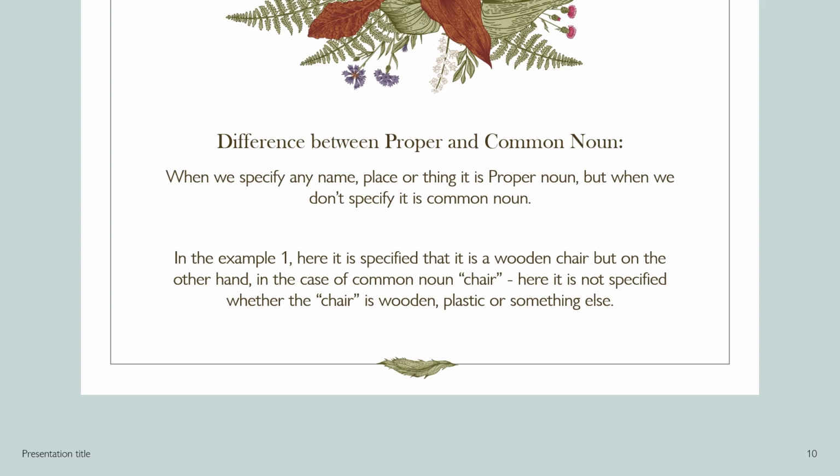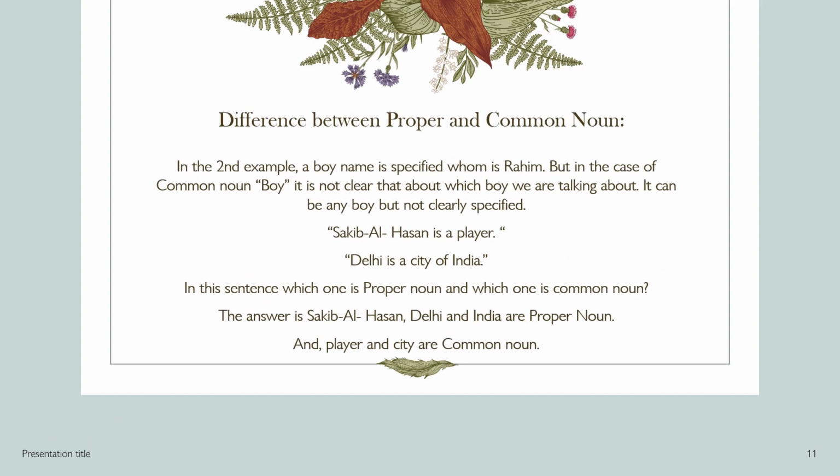plastic or something else. In the second example, a boy's name is specified, who is Rahim. But in the case of common noun, boy, it is not clear which boy we are talking about. It can be any boy but not clearly specified. Saqib al-Hasan is a player. Delhi is a city of India.